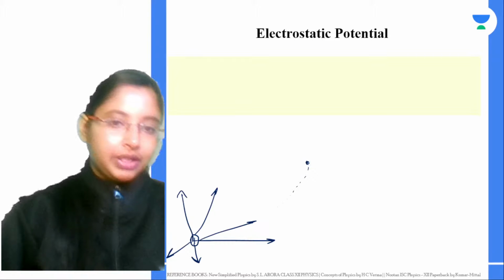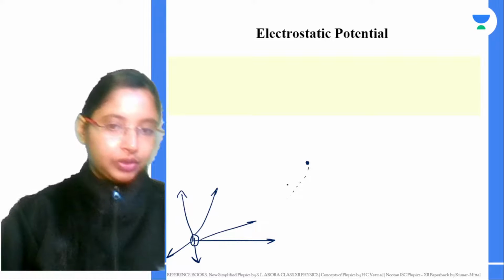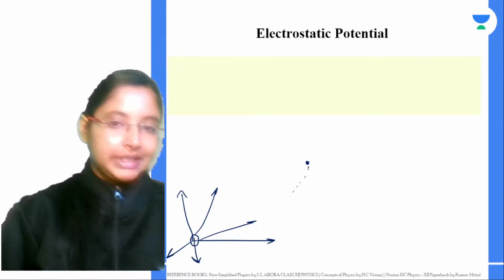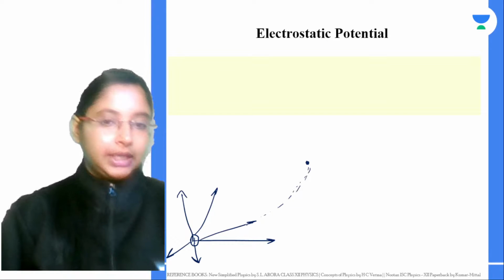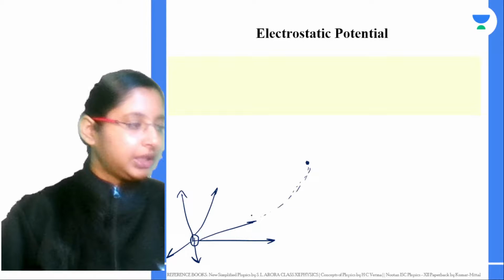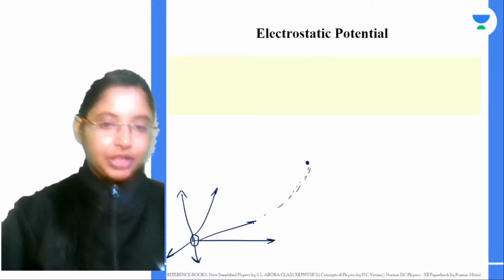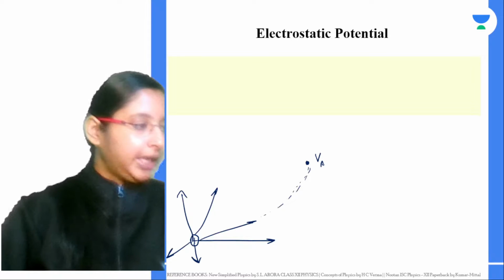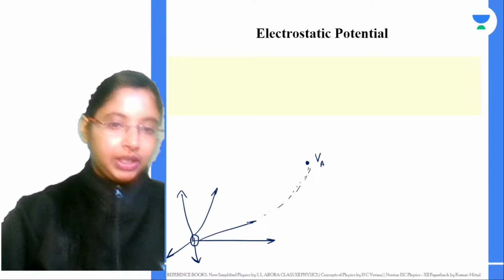When it is far away, it is not under the influence of these field lines at all. At that time the potential is basically 0. But as you bring it closer towards the charge, it is coming inside the sphere of influence of this particular charge. The point where you started is VA, your voltage over here. Then the point you're bringing it to inside the sphere of influence is VB.